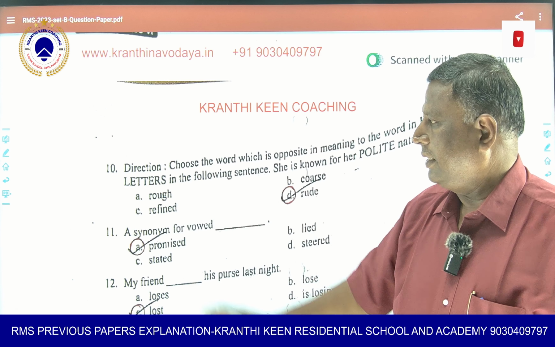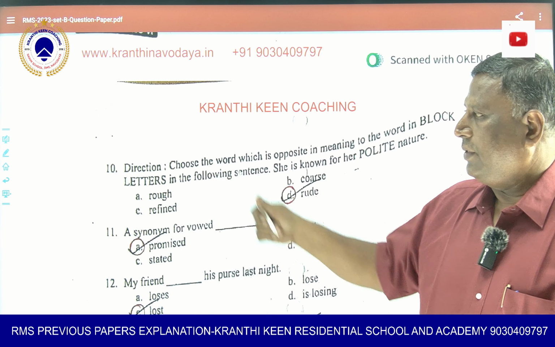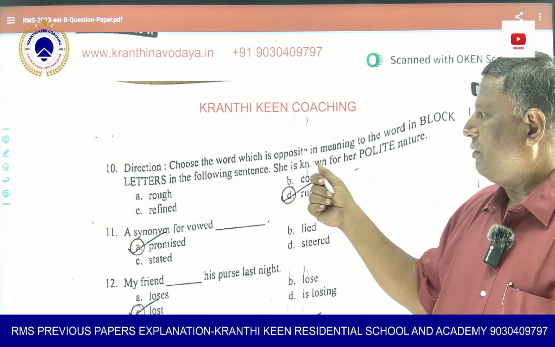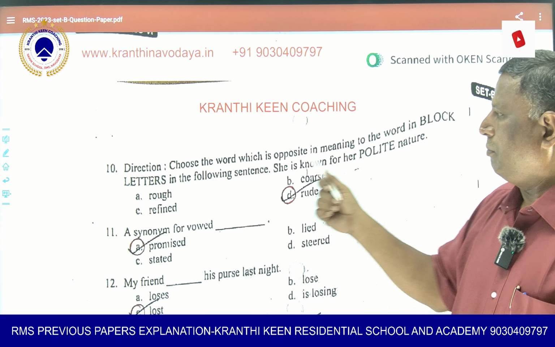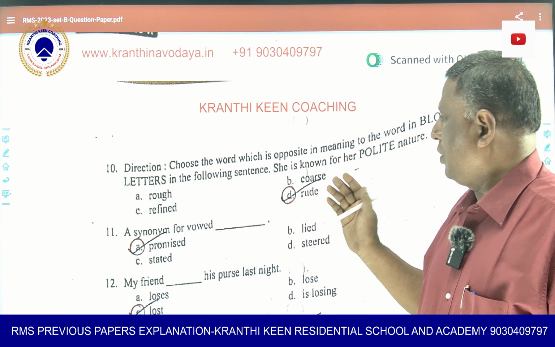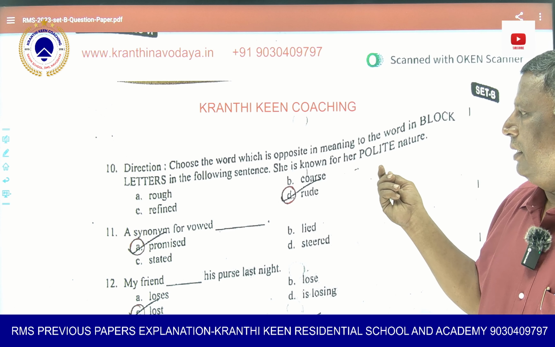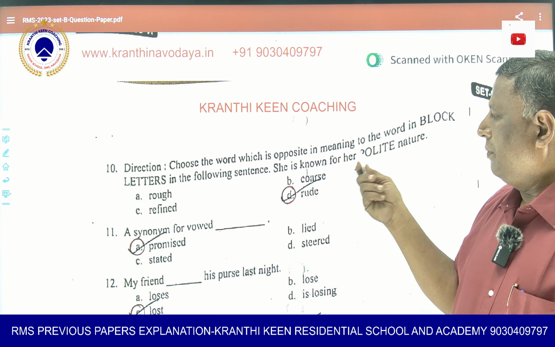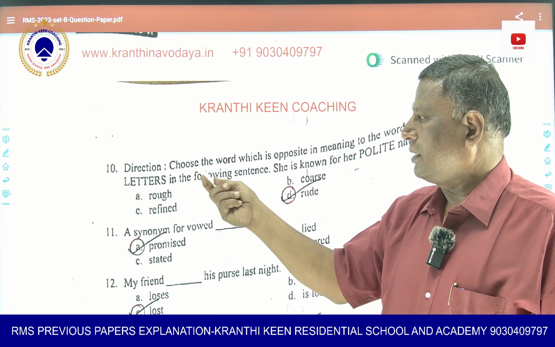Now here again, direction you see. Actually, when you see the direction, it looks like a very big question, but the question will actually be very small. Choose the word which is opposite in meaning to the word in block letters. Actually, what is being asked is the opposite of polite. He is not directly asking you for the opposite of polite. He is making you read all this, whereby you will think that it is a very big sentence.